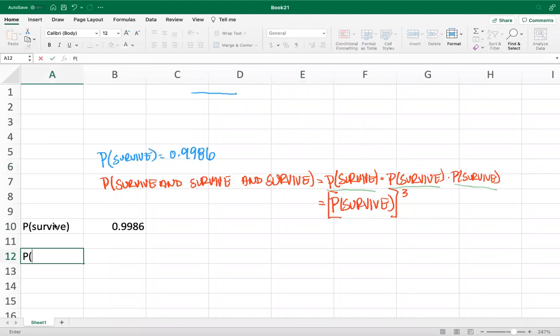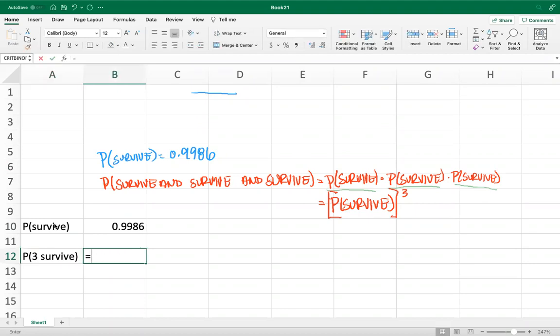So now the probability of 3 surviving is equal to the probability of survive raised to the power 3. So equal to the probability of survive, could do a little caret or shift 6, raised to the power 3. And this is our solution. So the probability of 3 randomly selected 24-year-old men surviving is 0.9958.